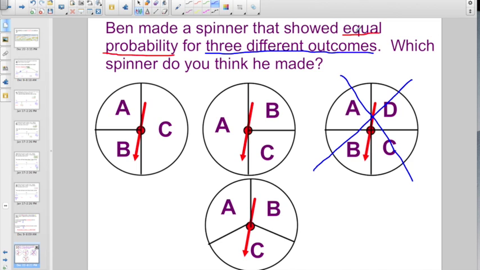Now we have to look over here. Equal probability. Is this one equal? No way. C is twice as big as A and B. No way can it be this one. Same thing over here. A is twice as big as B and C. They're not equal. The one that shows 3 equal possible outcomes would be right here. A, B, and C are all equal sized outcomes.